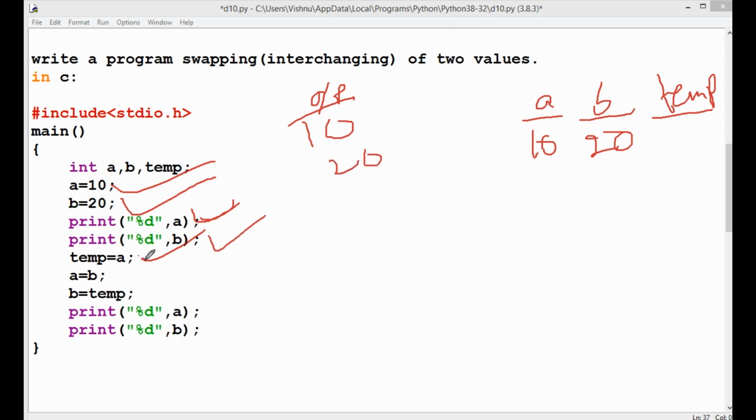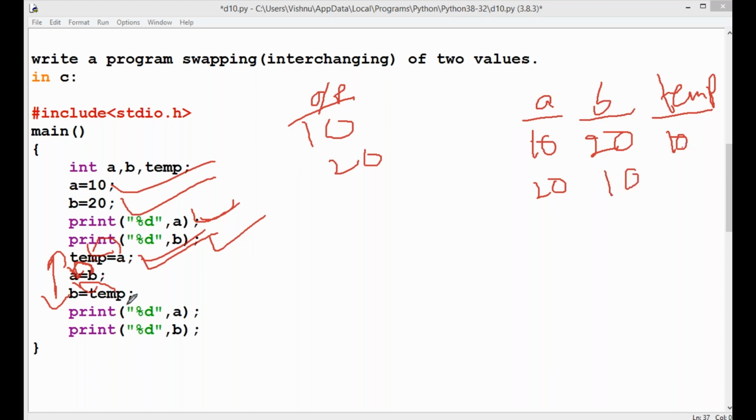Now the next part is the logical part. These three statements are the actual executable code, the logical thinking. The a value is assigned to temp. What is the a value? 10. This 10 is assigned to temp, so here the temp value equals 10. And the b value is assigned to a. What is the value of b? b is 20, and 20 is assigned to a. And next the temp value is assigned to b. The temp value is 10.